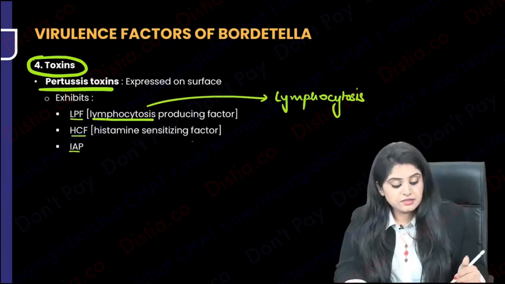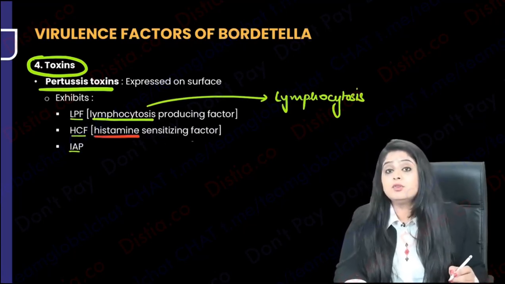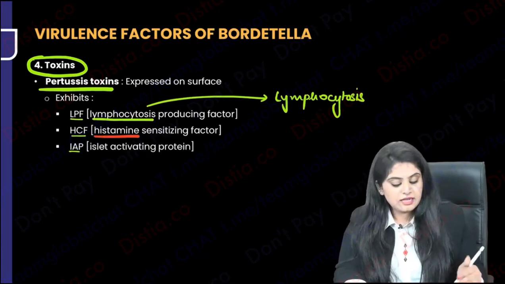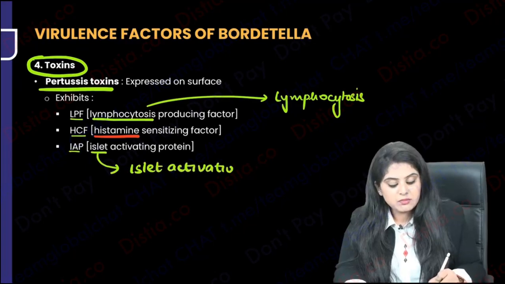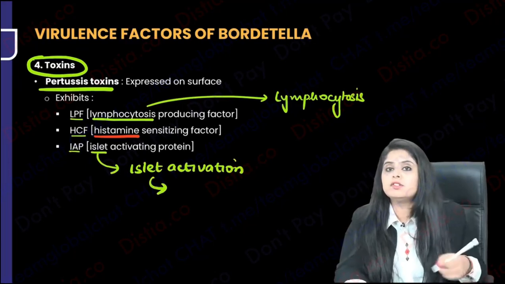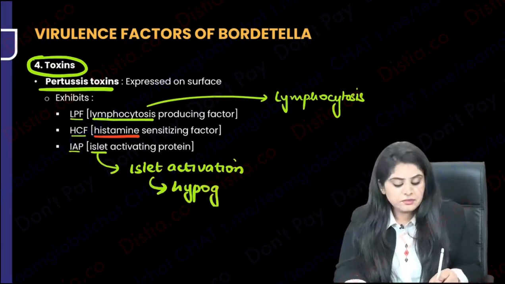Second, they are histamine sensitizing factors. They are going to sensitize histamine. And thirdly, they are islet activating proteins. Islet activation basically means that the patient is going to secrete a lot of insulin. Insulin means that the patient is going to enter into hypoglycemia.